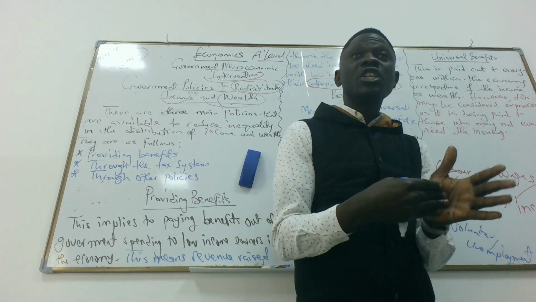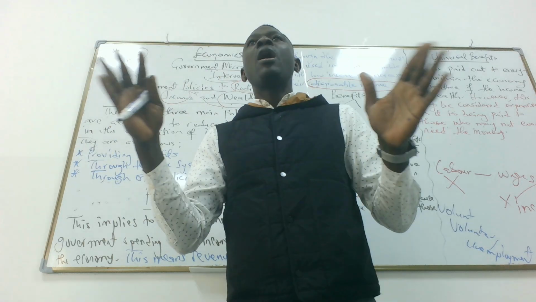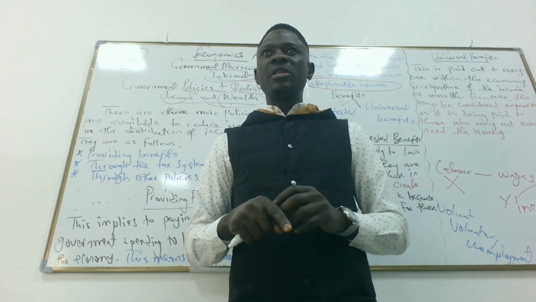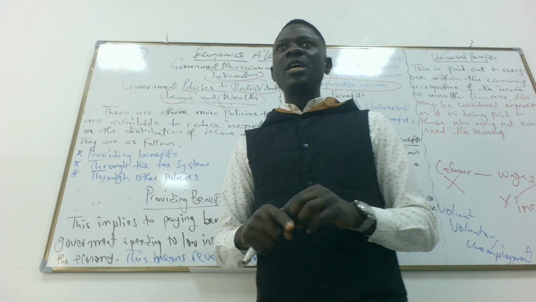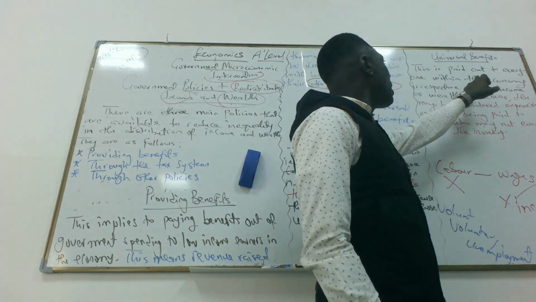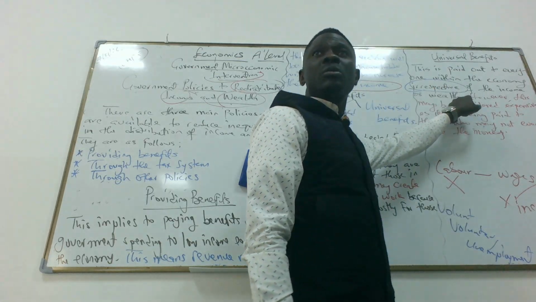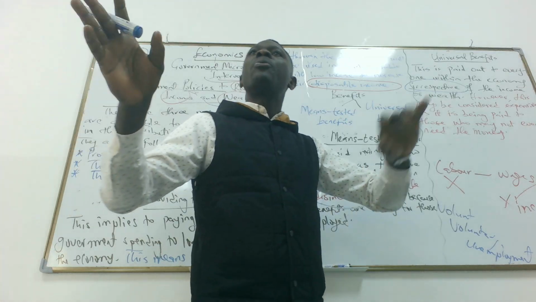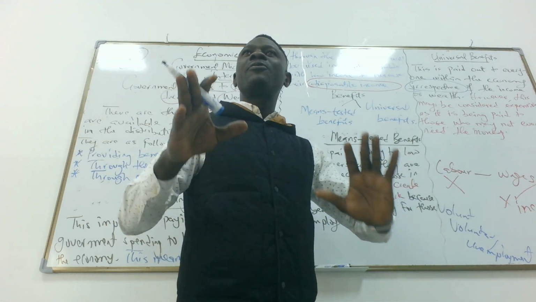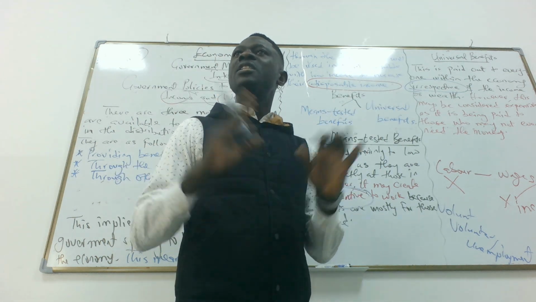In as much as you have a child, you get the benefit, irrespective of how rich or poor you are. That's a universal benefit. Do you understand universal benefit here? So this is paid out to everyone within the economy, irrespective of the income and wealth, irrespective of how rich or poor you are. It is part of what you should get. It is your right.